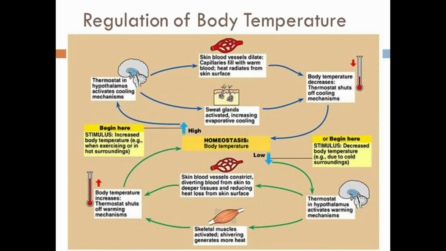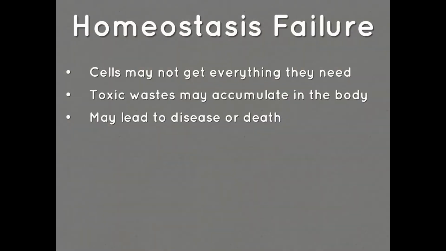Homeostasis regulates the internal environment by maintaining the temperature, pH balance, water concentration, sugar levels, and food intake. Students, कभी ये mechanisms fail हो सकते हैं किसी disease या डिसऑर्डर की वजह से। जब ऐसा होता है तो the cells may not get everything they need. And if homeostasis is not restored, the imbalance may lead to disease or even death.